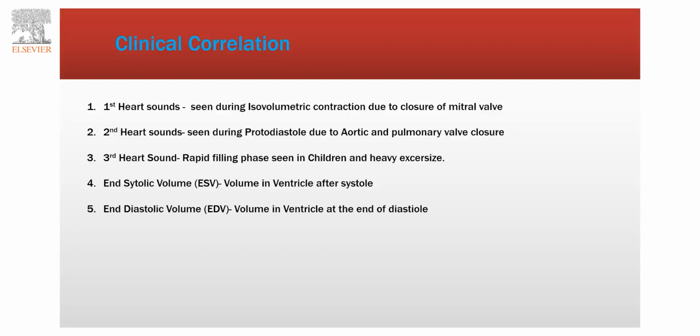And end diastolic volume, as its name also symbolizes, is the volume in the ventricle at the end of diastole. We should remember the end diastolic volume is generally about 120 ml.